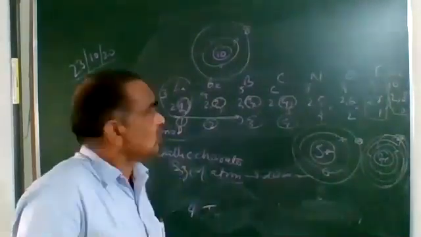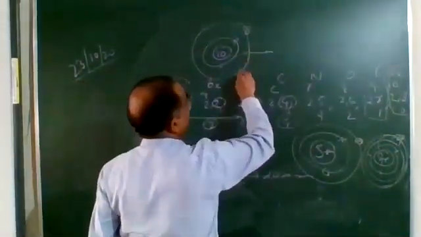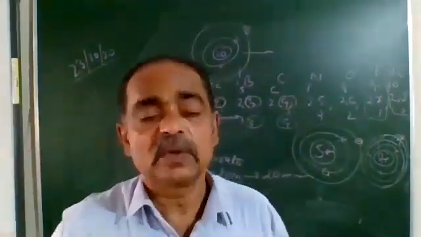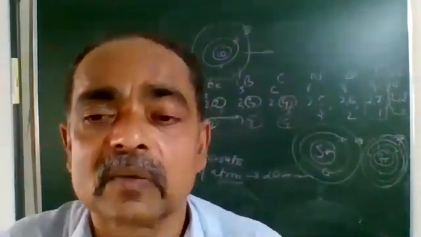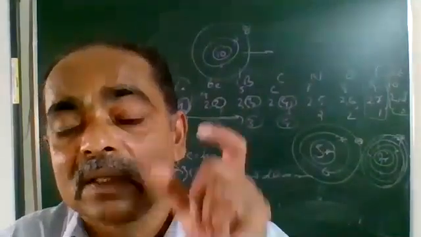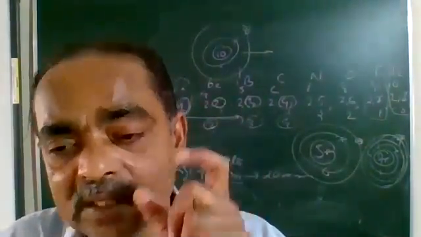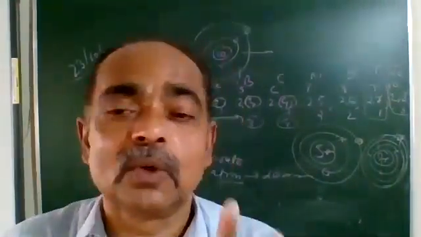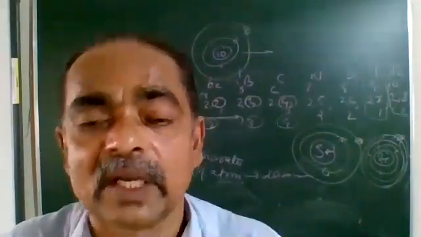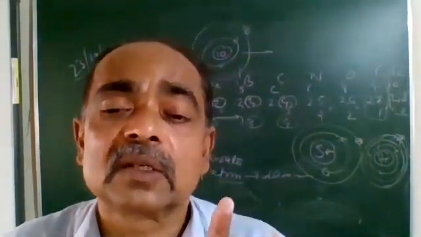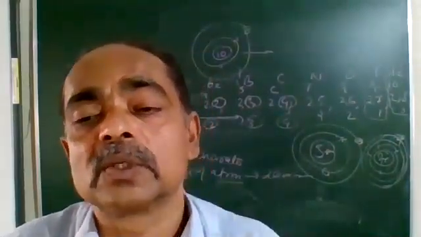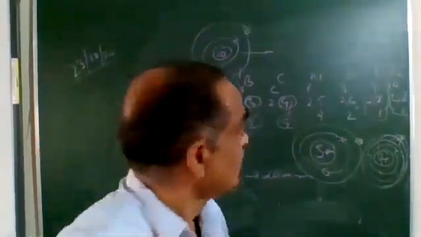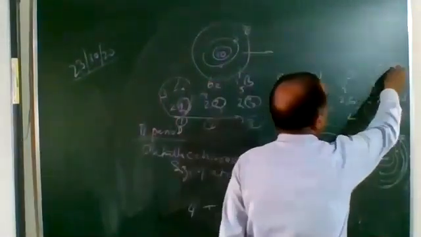And when the force of repulsion is more, what happens? The electrons will be pushed outwards. So the nuclear force of attraction decreases. Moving from left to right, the force of attraction exerted by the nucleus is increasing. But in the last element, where the orbit is full, the distance between the electrons is very less. So what has happened? Due to the repulsion, the electrons are pushed outwards. That makes its size larger than that of the previous one. So we can say that the size of neon will be larger than that of fluorine.